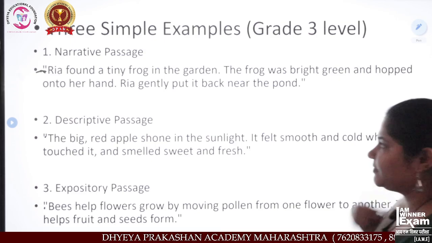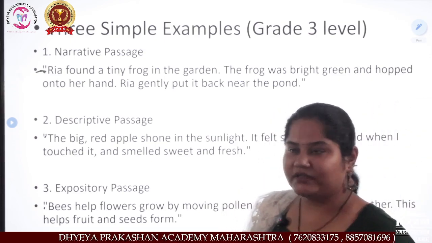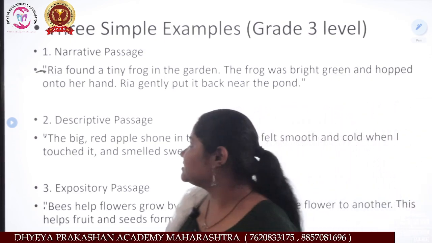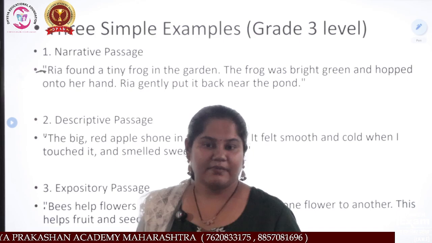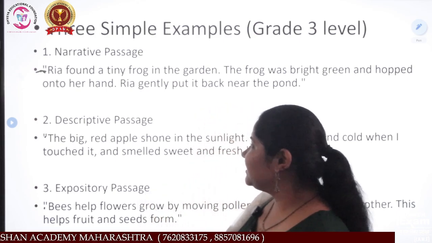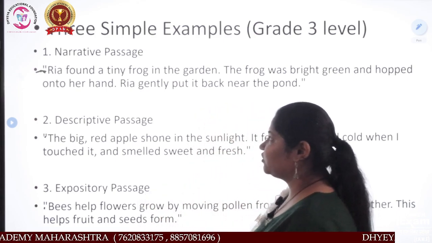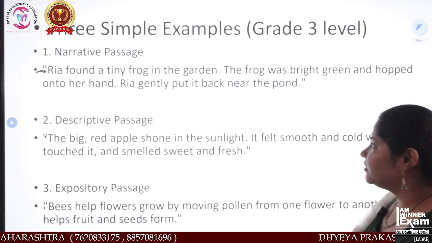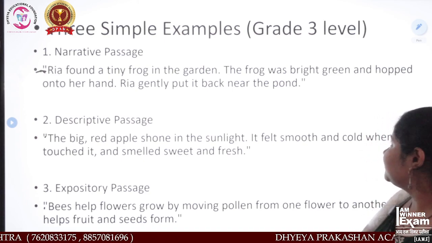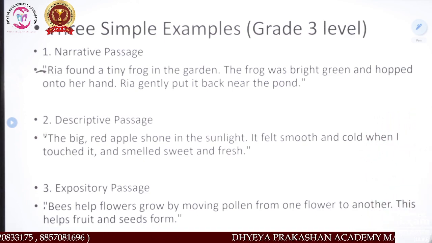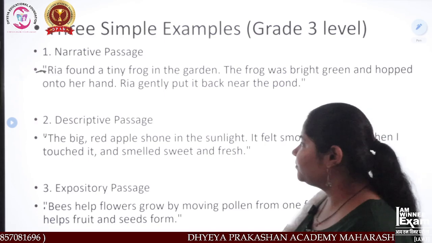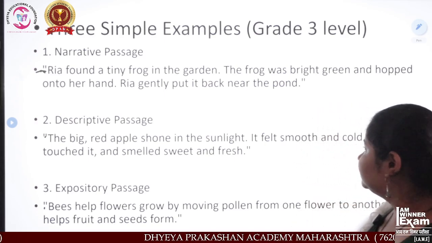Now see, another is sample examples for standard 3. Students, pay attention here. We have started with the passage and our first passage is a narrative passage. Ria found a tiny frog in the garden. The frog was bright green and hopped on her hand.